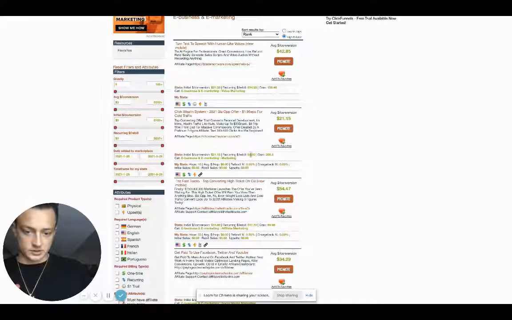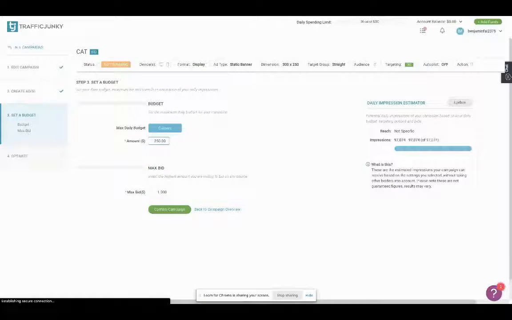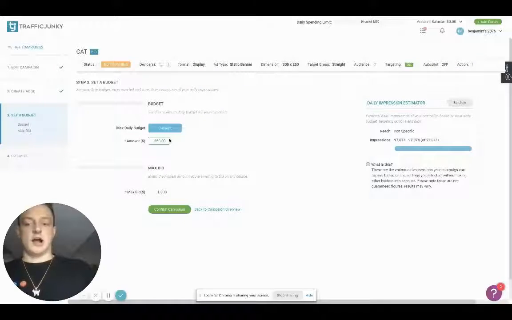Oh, whoops, that's me. I don't even know how I have a few hops on that. Weird. Okay, gravity is really high. That's good. The rebill is 0. So it looks like 21 is about as much as you can make with this. So if you promoted this one, which can be really good, I would test with 25 bucks a day. If you get a sale, you know it's working. If you get 2 sales, you're profitable. If you do 25 bucks.